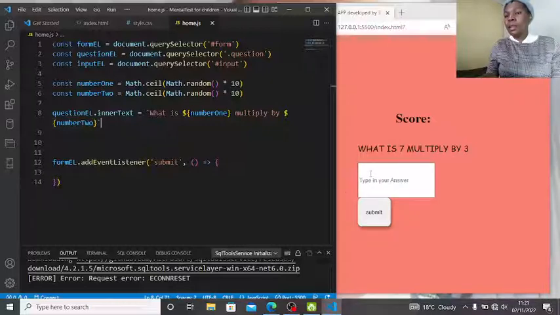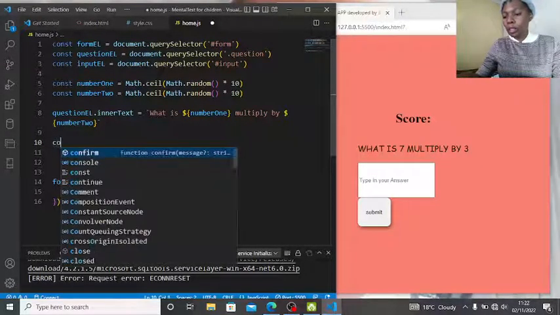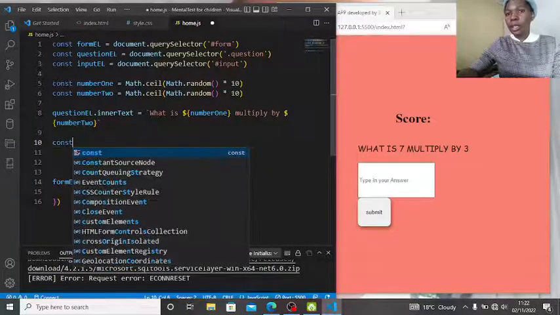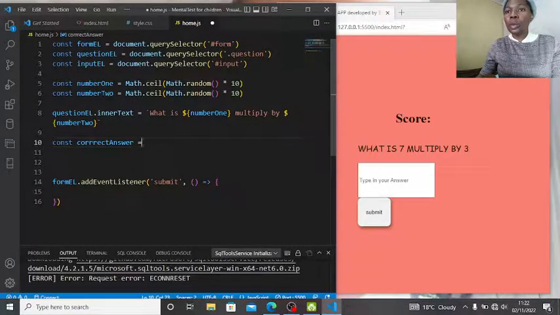Our problem is now in answering. How do you get the correct answer? We should get the correct answer whenever we multiply these, because we are using multiplication.